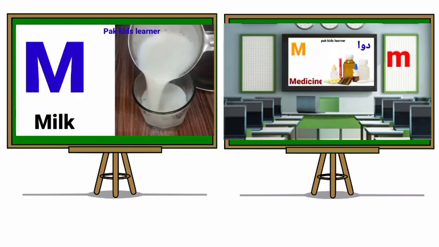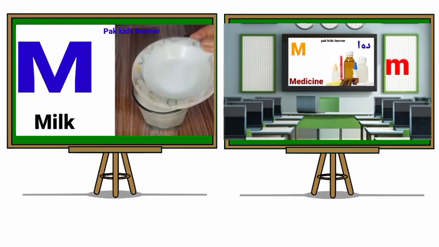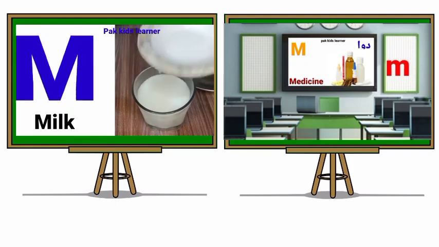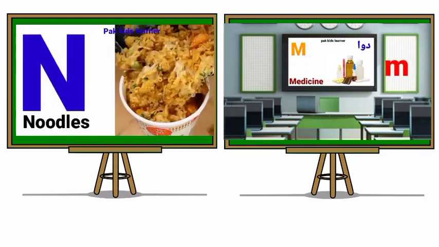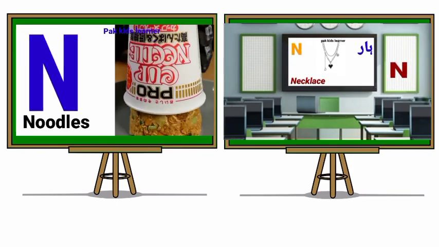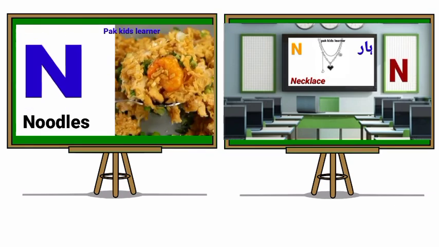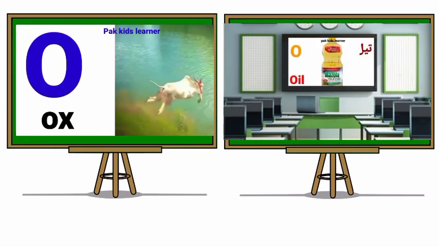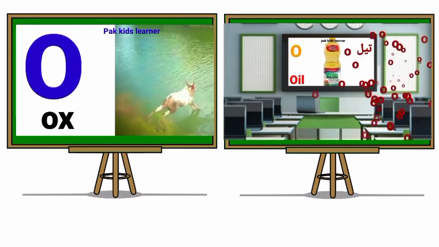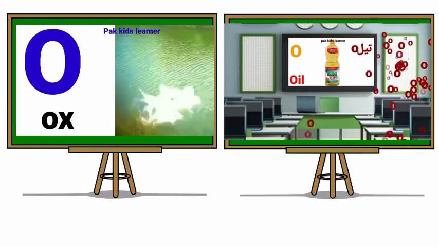M for milk. M for medicine. N for noodles. N for necklace. O for oil. O for oil.